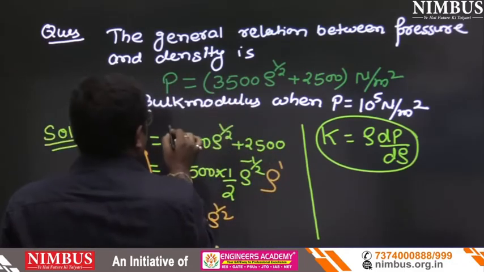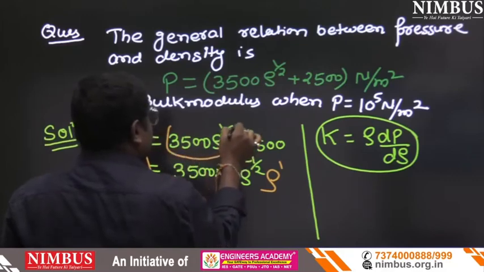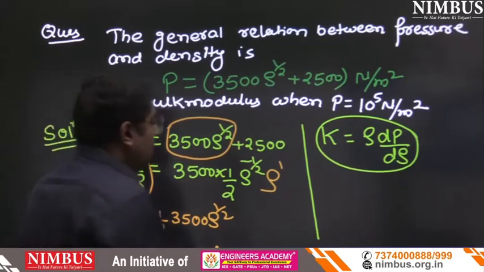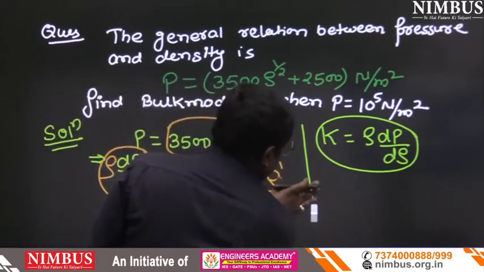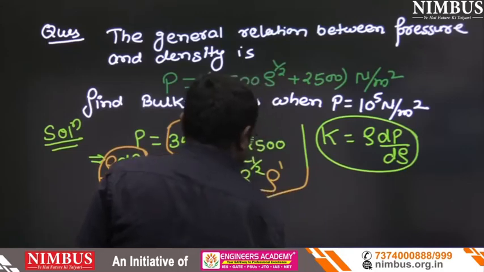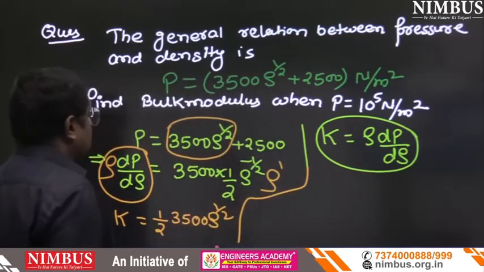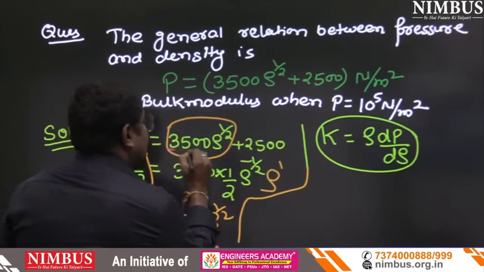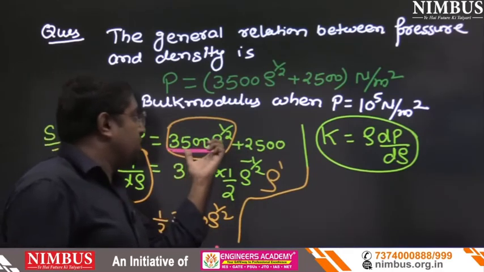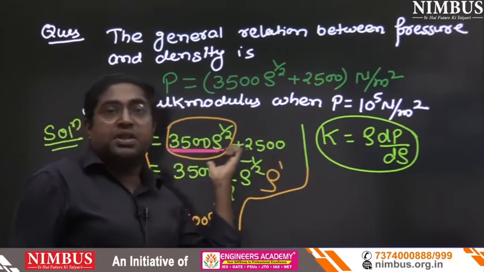Now see, 3500 rho to the power half, we have to find the value of that. Now see carefully. Can we write P minus 2500 in the place of this?